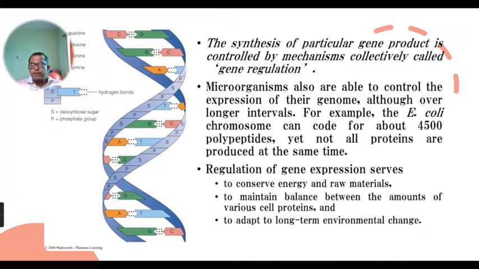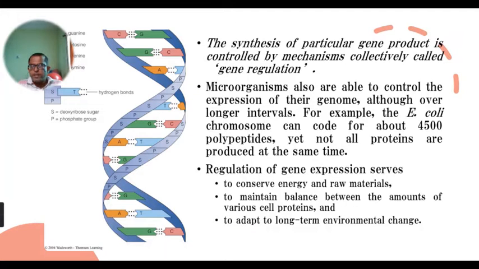At that time, if a protein has to be produced, amino acid must be made by that bacteria in order to produce that protein. So to avoid such hard conditions, these bacteria can regulate their genes according to conditions. Because of that, they are able to maintain the balance between the amounts of various cell proteins.